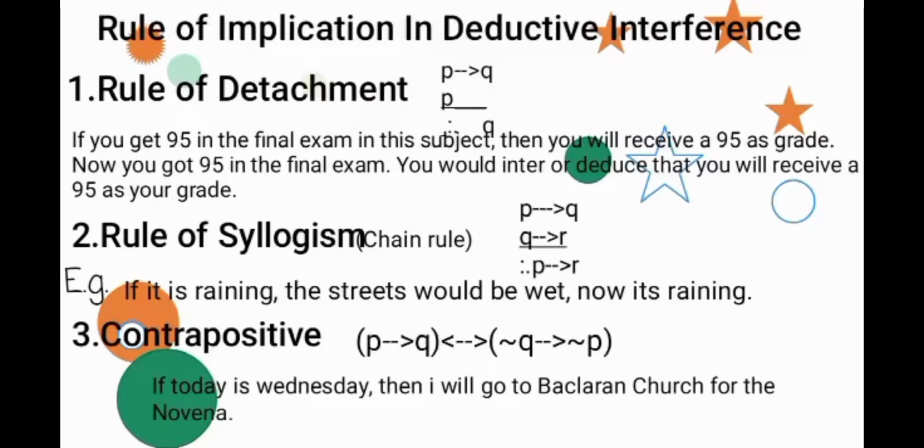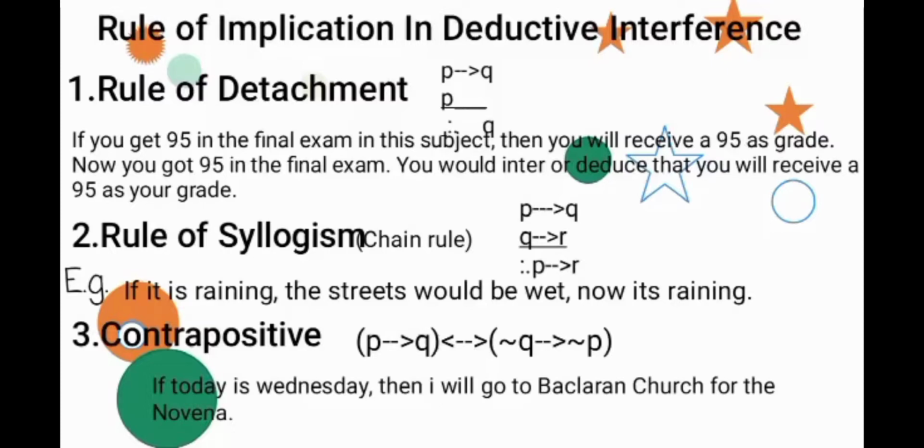Then P happens. The example is: now you got 95 in the final exam. Therefore Q: you can deduce that you will receive a 95 as your grade.